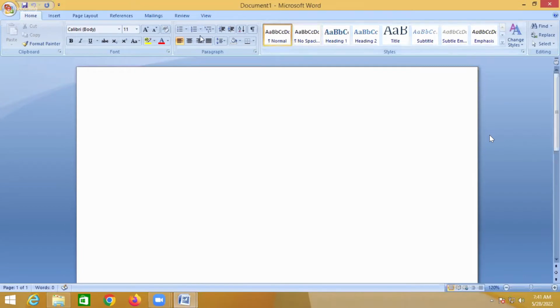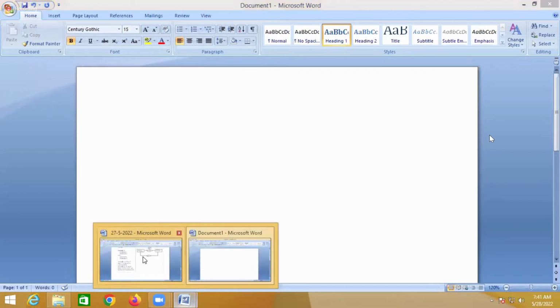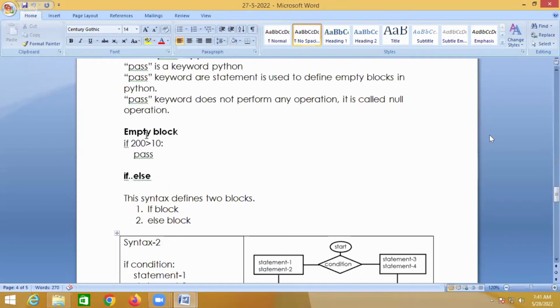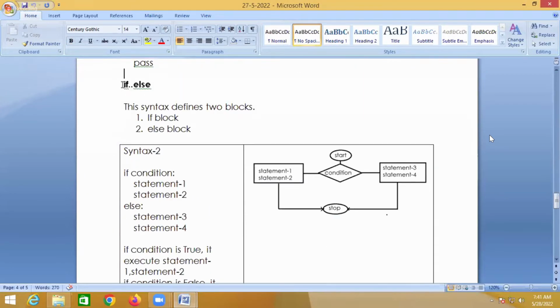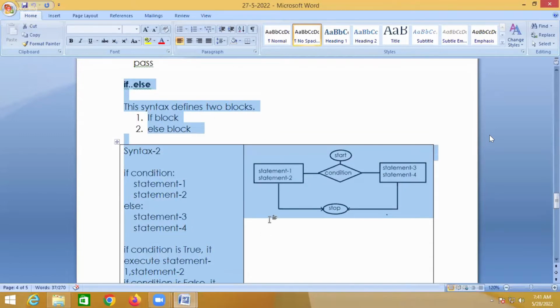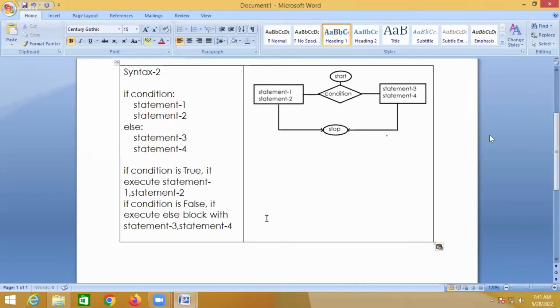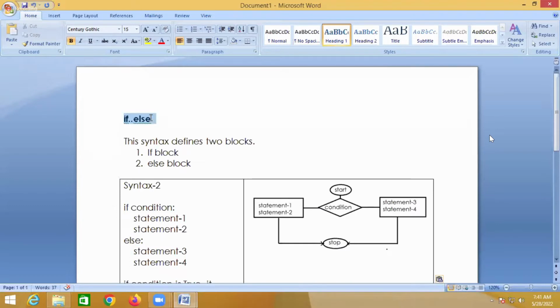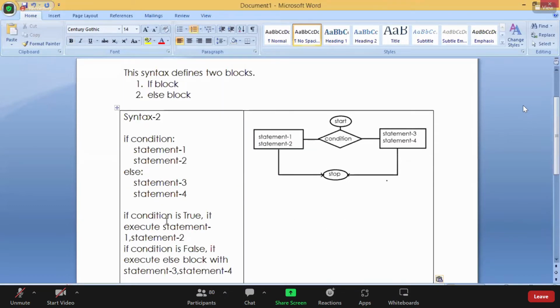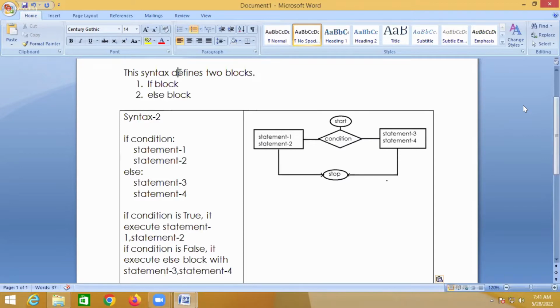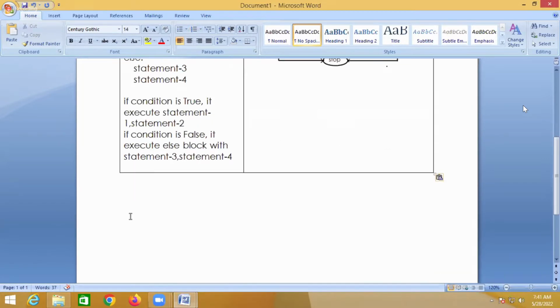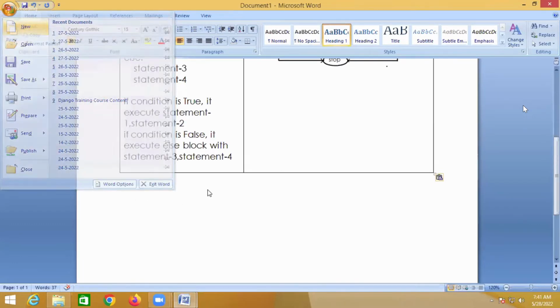So there are multiple syntaxes of if. But yesterday we have seen two syntaxes. One is simple if and one more is if else. So the syntax defines two blocks. One is the if block and one more is the else block. So it will define two blocks, if block and else block.